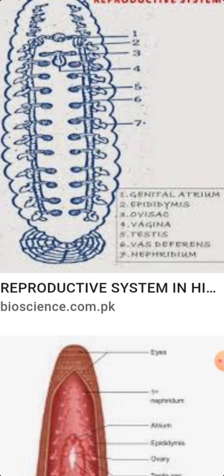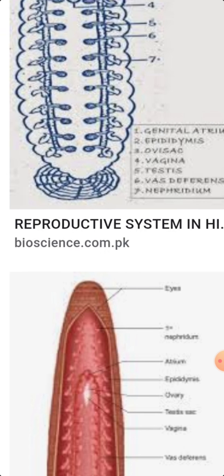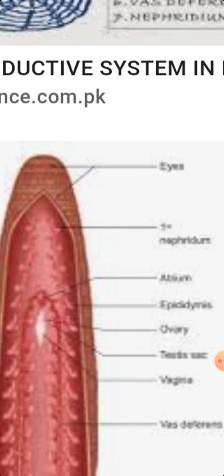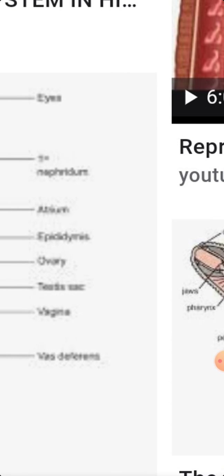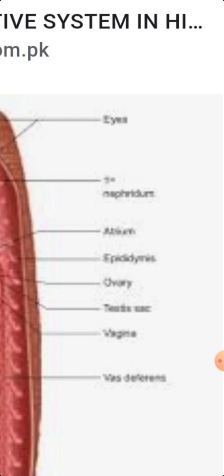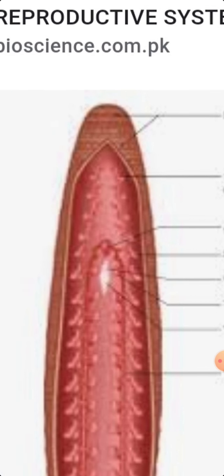Vasa efferentia. Each testis sac forms a short duct from its posterior end, which runs outwards to join the vasa deferentia of the same side. Mature sperms pass through the vasa efferentia into the vasa deferentia. See here in this diagram, the vasa deferentia are on the lower side and the vasa efferentia are on the upper side.